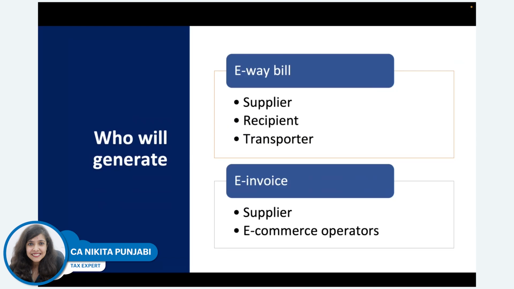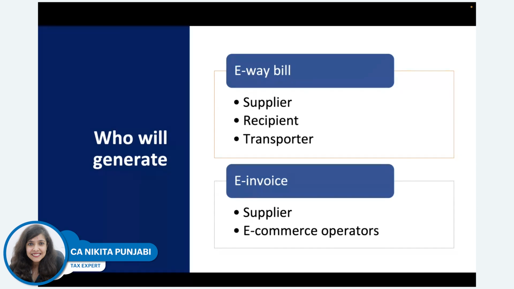Now, who will generate an e-invoice? In case of an e-way bill, anyone can generate. Anyone meaning either the supplier or the recipient or the transporter. These are the three parties to the transaction. But in case of e-invoice, only the supplier or the e-commerce operator can generate, right? Of course, because the supplier is issuing the invoice, the rights are with the supplier to generate the e-invoice.